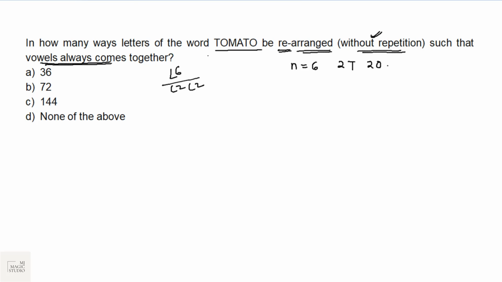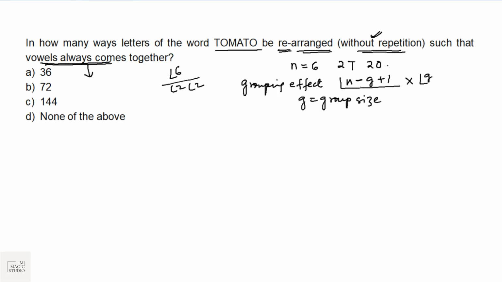But they have given that vowels always come together. In case of comes together, we use our grouping effect. The grouping effect formula is factorial (n minus g plus 1) into factorial g, where g is the group size. Now in our case, vowels are coming together. That means we have 3 vowels. Our group size is 3.